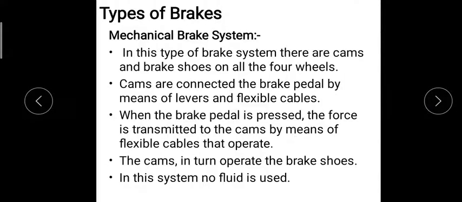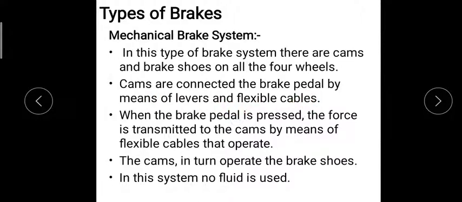The next is the mechanical brake system. These are types of brakes, of which the first one is the mechanical brake system. In this type of brake system, there are cams and brake shoes on all four wheels. The cams are connected to the brake pedal by means of levers and flexible cables.